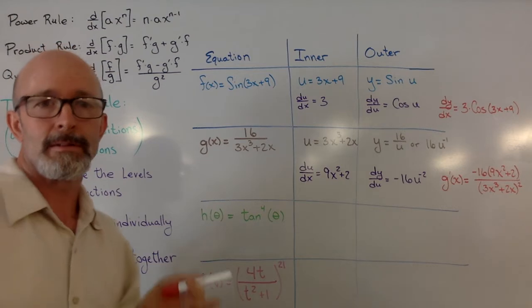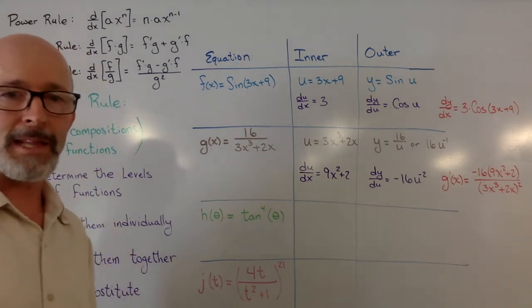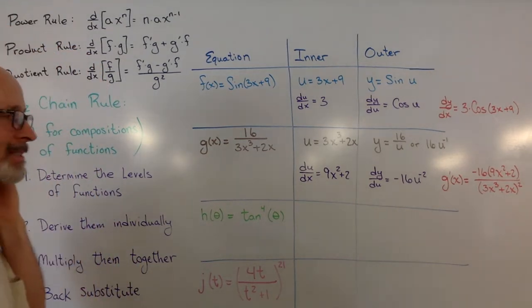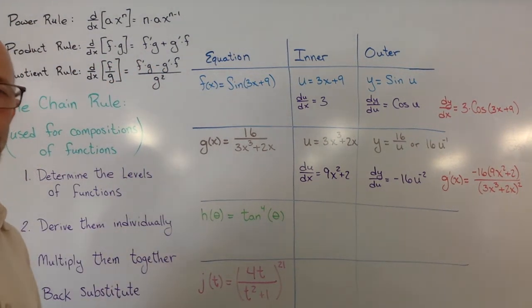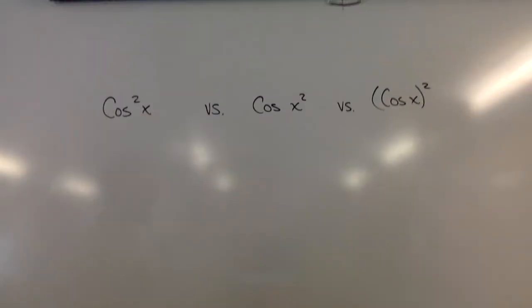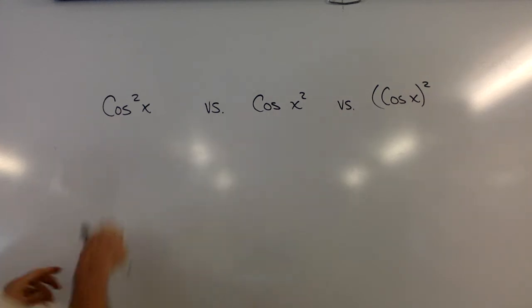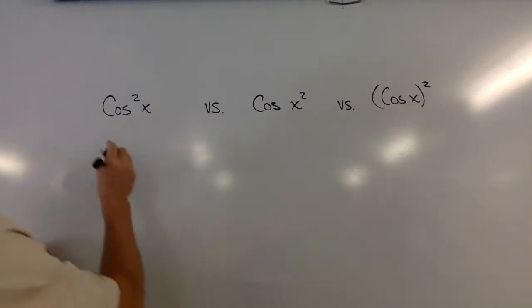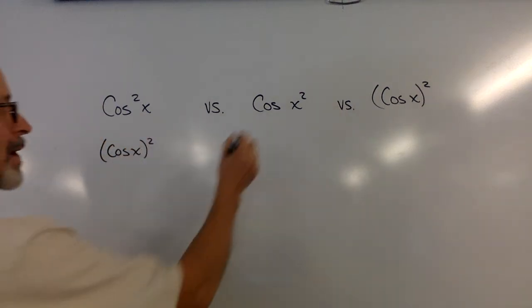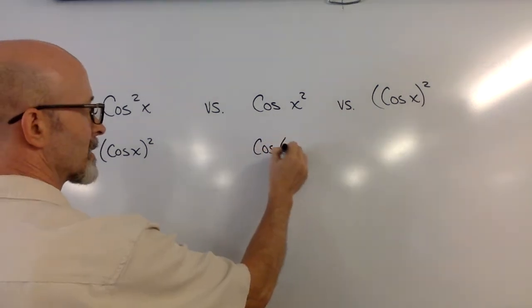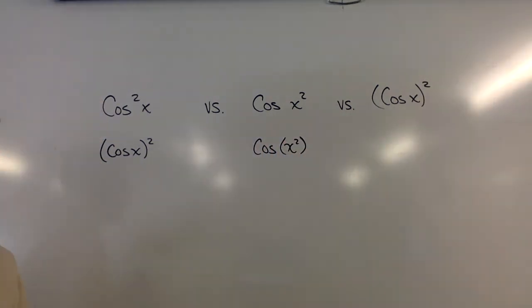It's just the nomenclature. Now, for the last two, take a second, pause the video, and find the inner and outer functions. If you can do that, you're well on your way to success. Just as a quick aside to help us out with this, what is the difference between these 3 trig functions here? Well, 2 of them are exactly the same. Both of these mean I'm taking the entire cosine function and squaring it. This one here means I'm just squaring the angle.